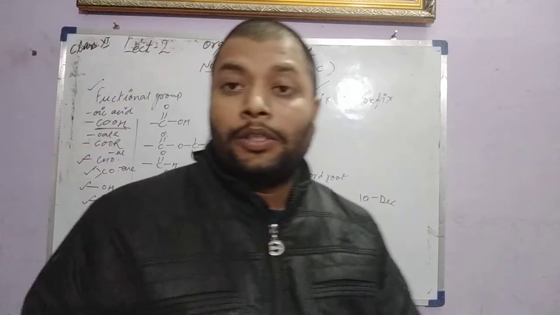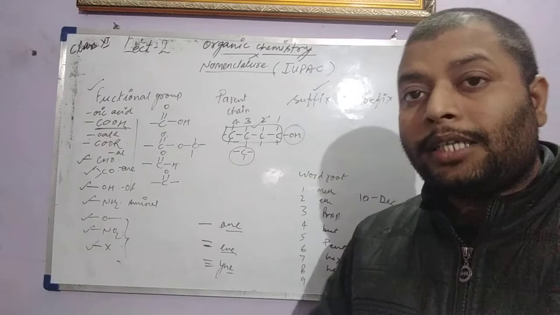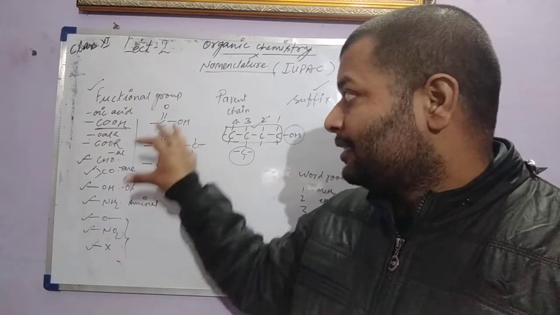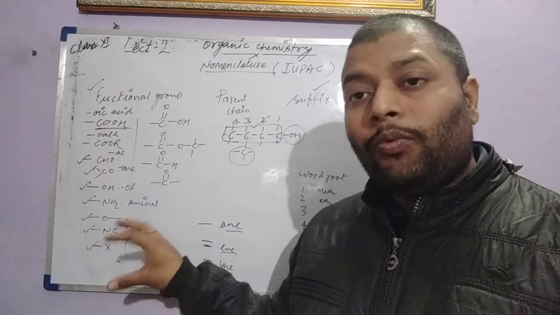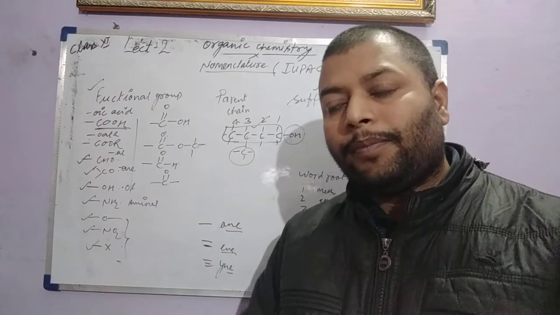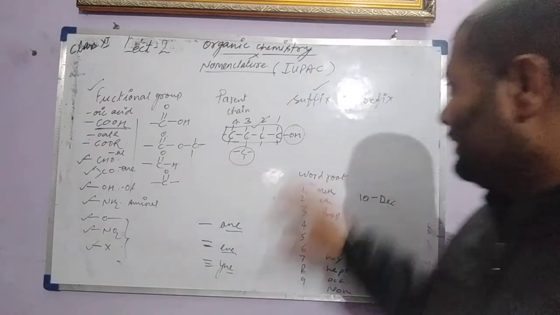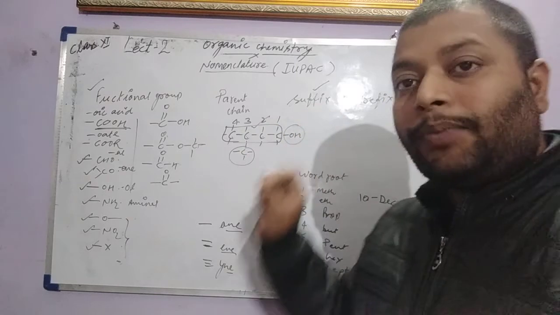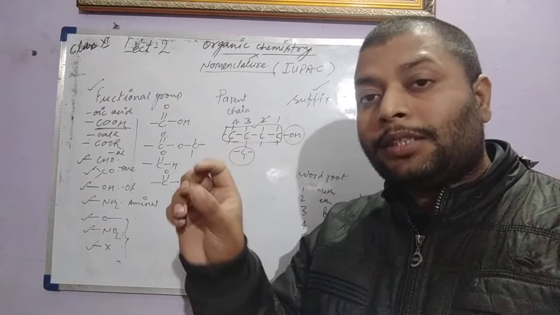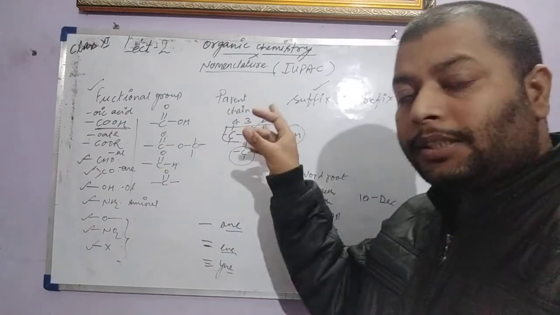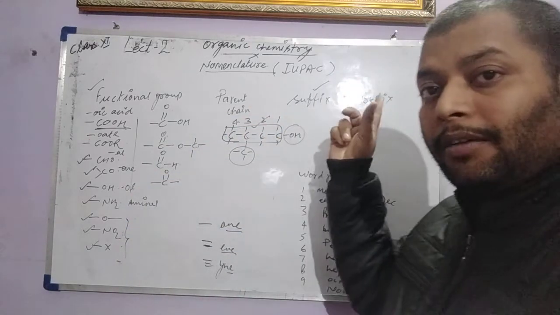Sometimes when a functional group does not have enough priority to take the suffix, then we use a word that starts the name, and that is called prefix. When a word abbreviation is added at the end of the name, it is suffix; at the beginning of the name, that is called prefix.